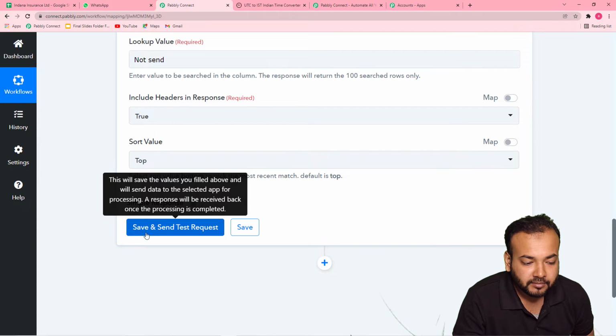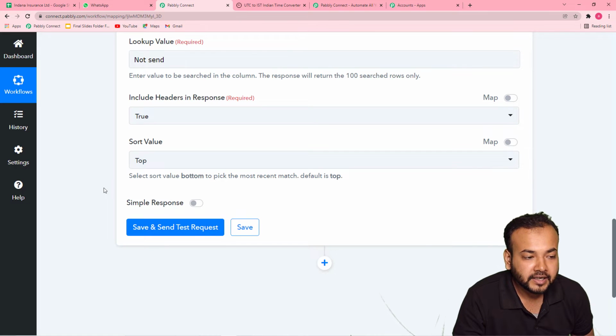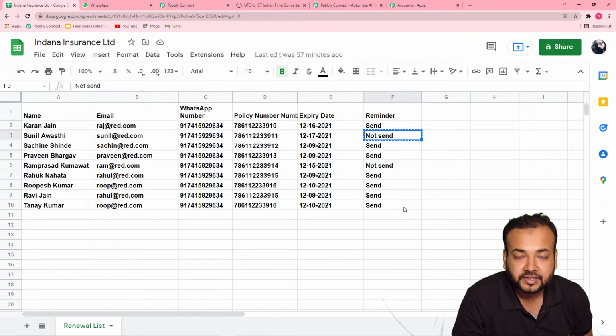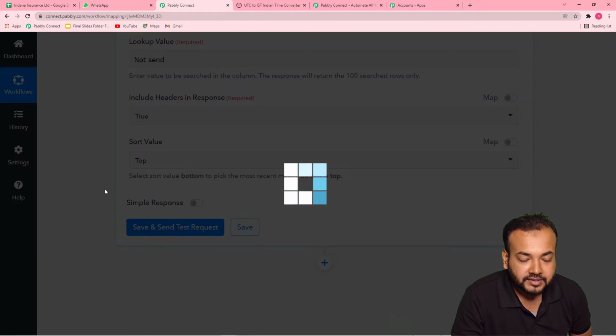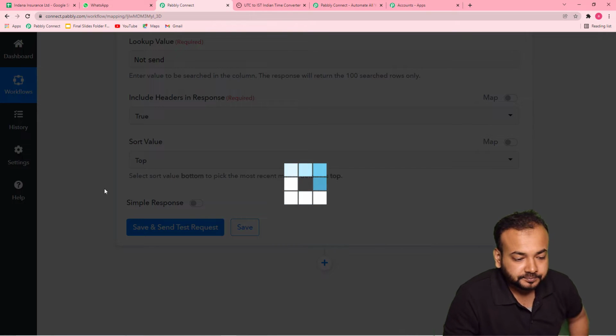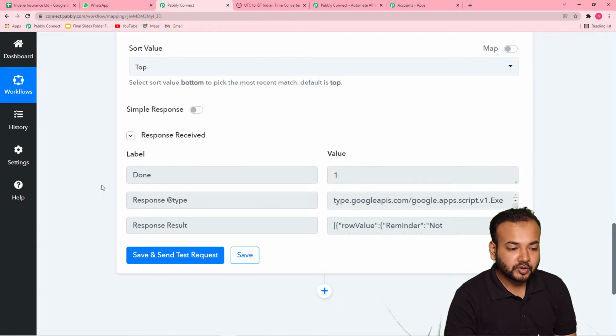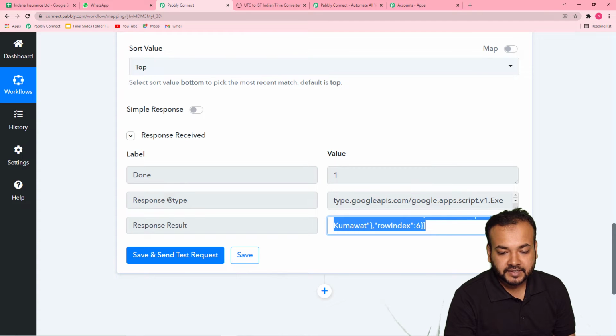And now I'm clicking on save and send test request here, and it will bring the data of only those people we have in the spreadsheet whose reminder status is not sent. Okay, let me show you. I am clicking on save and send test request here. Okay, so you can see now in this response received, we have received this data in the response result field. You can see in this label, we have this data.